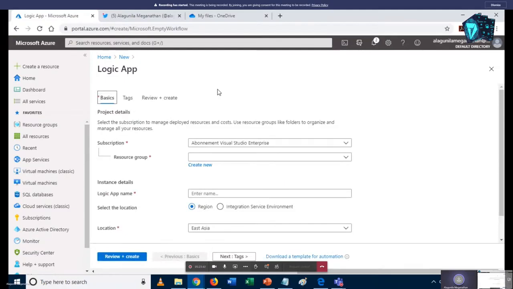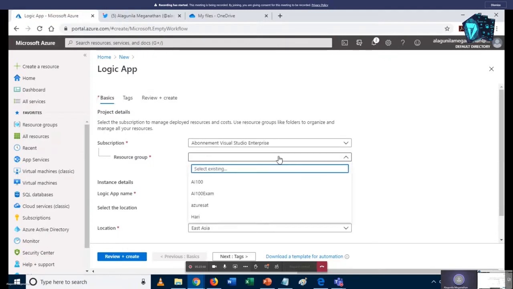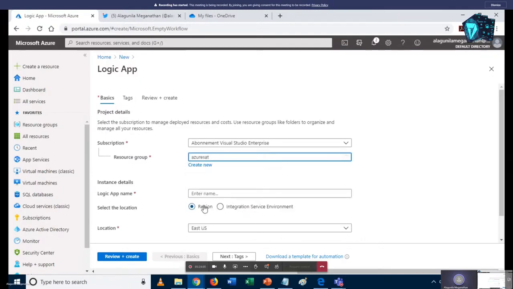The basic fields are there. You need to choose a subscription and a resource group. The resource group is like a folder where you keep all your resources together. I select the Azure Saturday resource group, and then I give the Logic App name, like Azure Saturday Logic demo. Here we have to choose the region.